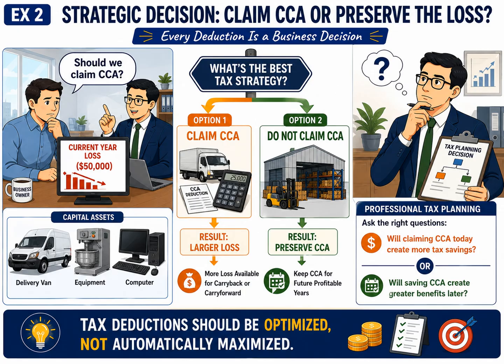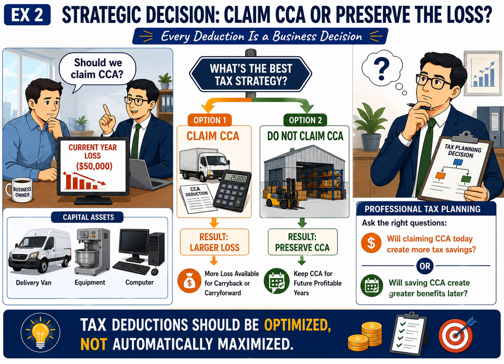On the other hand, if the business expects strong profits in future years, preserving CCA could provide larger tax savings later. Professional tax planning is about evaluating alternatives rather than following the same approach every year. Every deduction should support the corporation's overall financial and tax strategy.